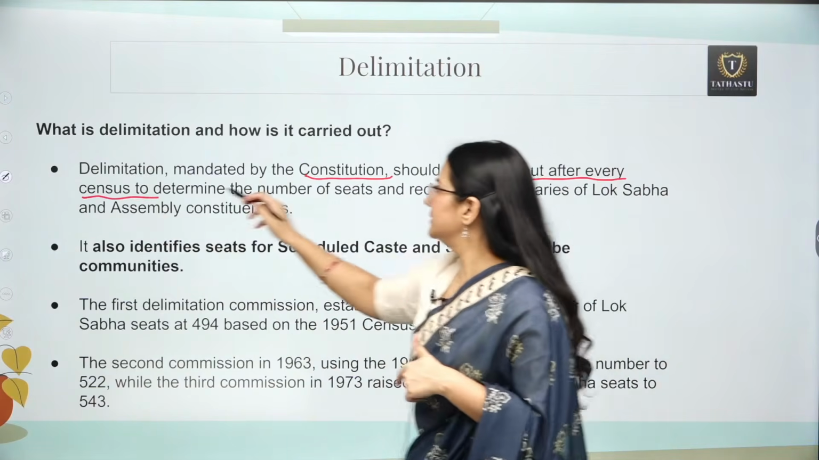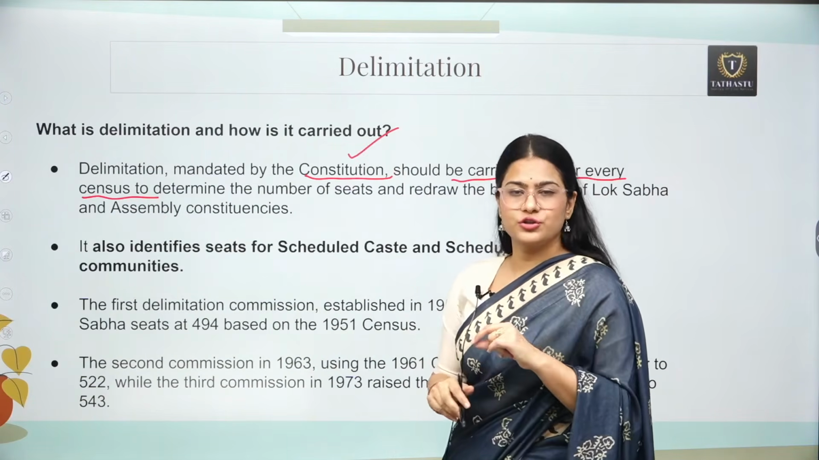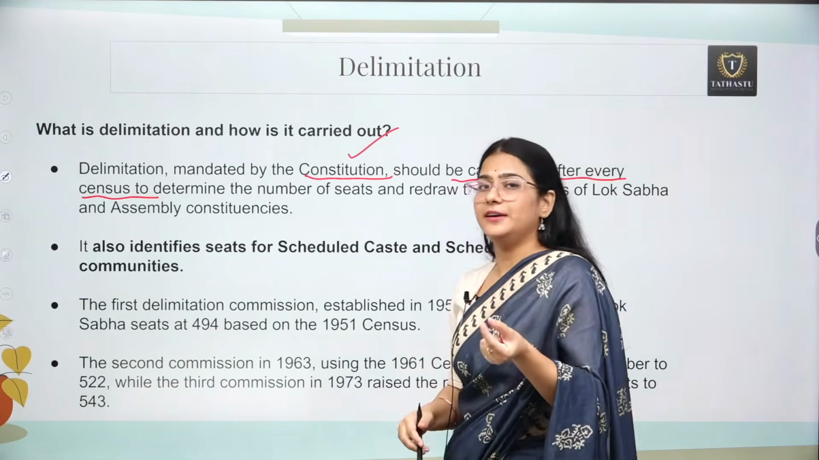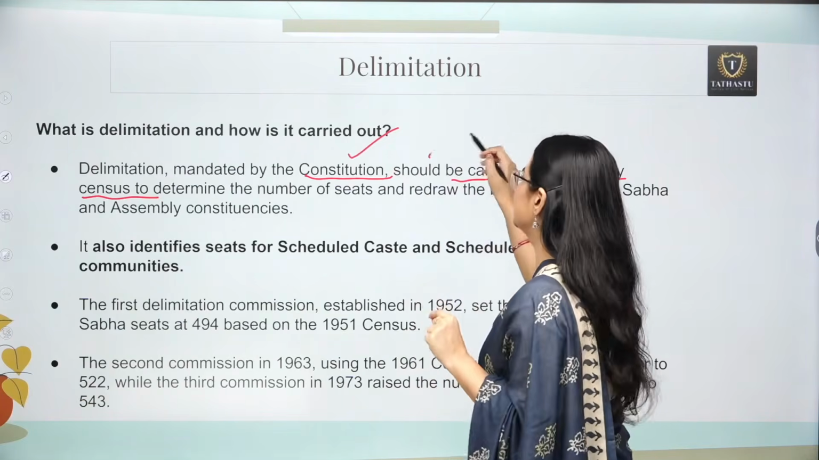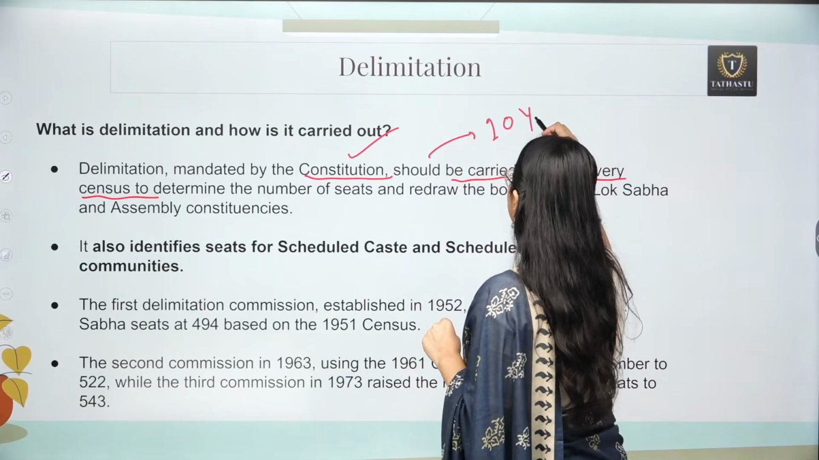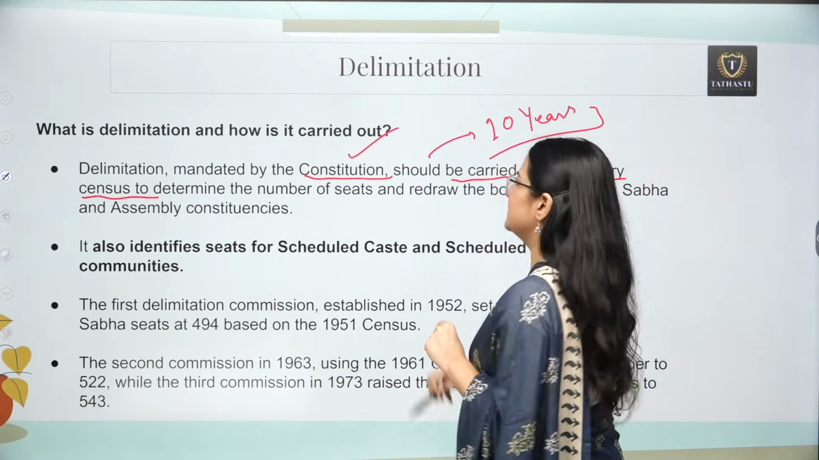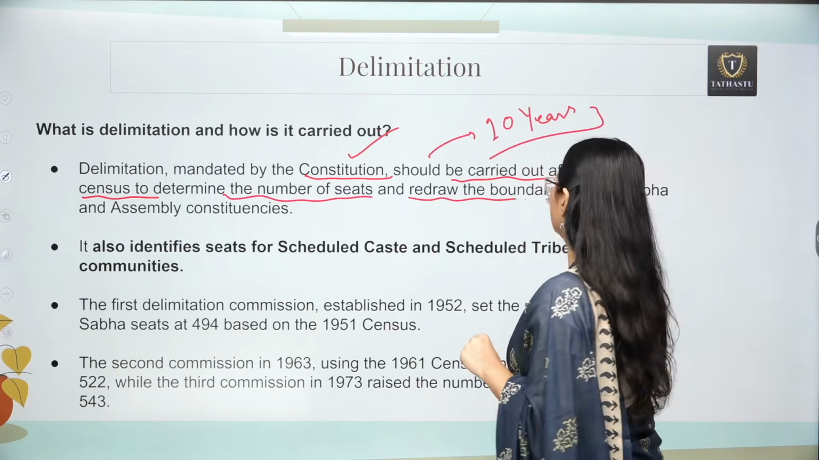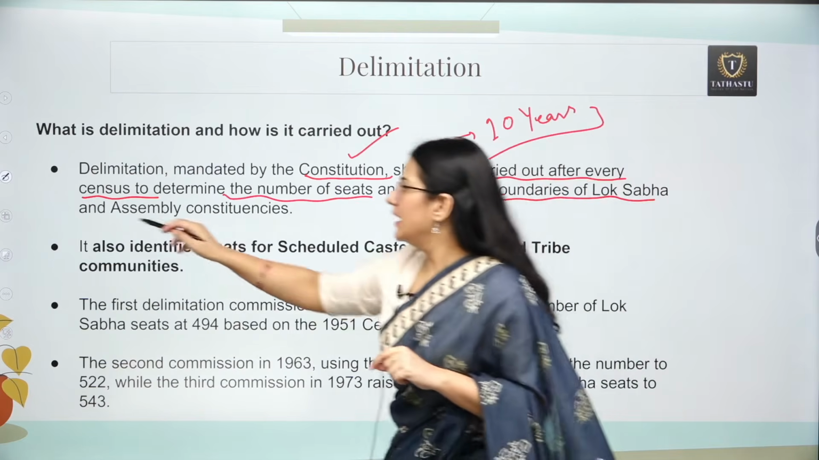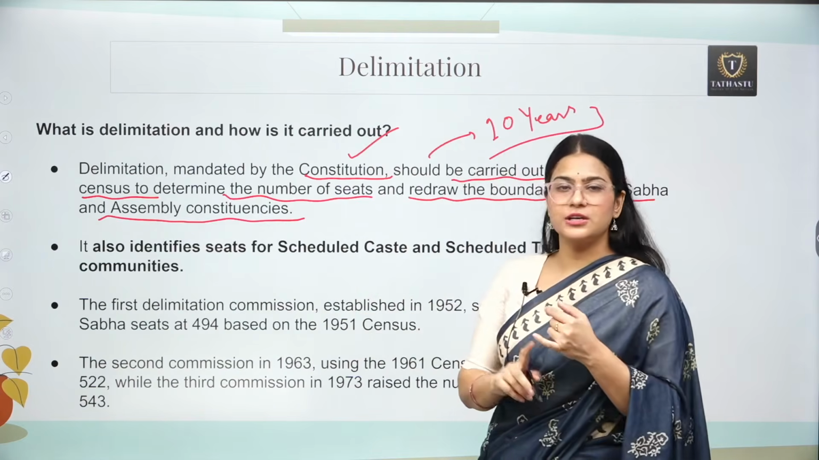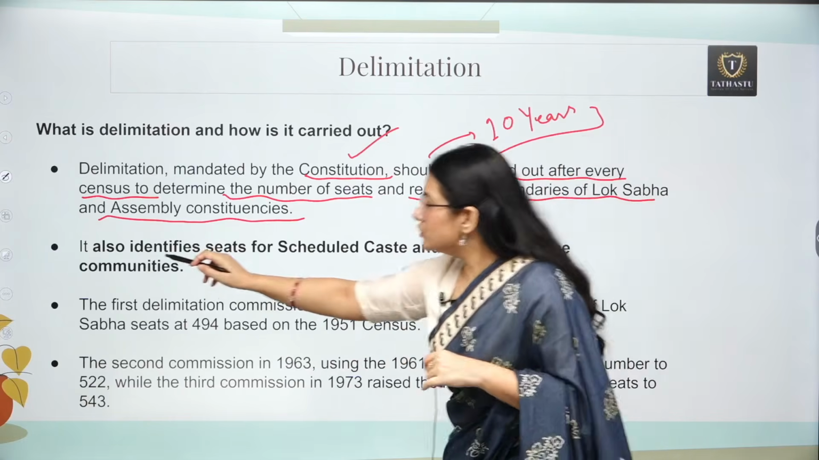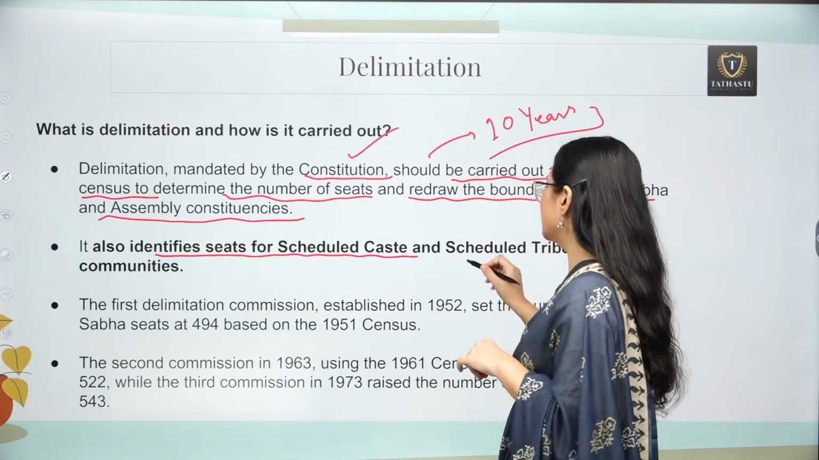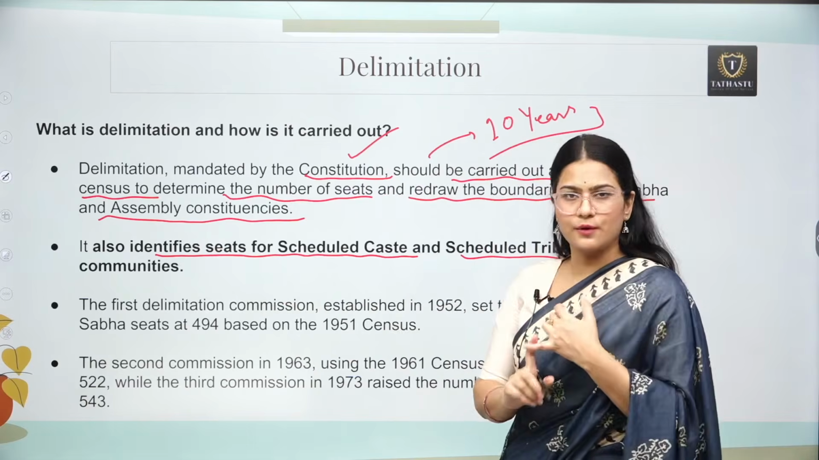So what did the Constitution say? The Constitution said that it should be carried out after every census, or we can say after every 10 years when the census is complete, to determine the number of seats and redraw the boundaries of the Lok Sabha and the state assembly constituencies. It also identified seats for the scheduled caste and scheduled tribe communities.